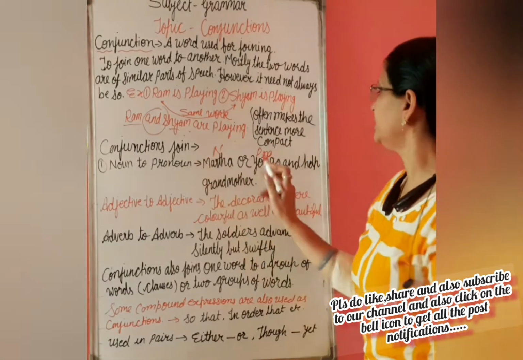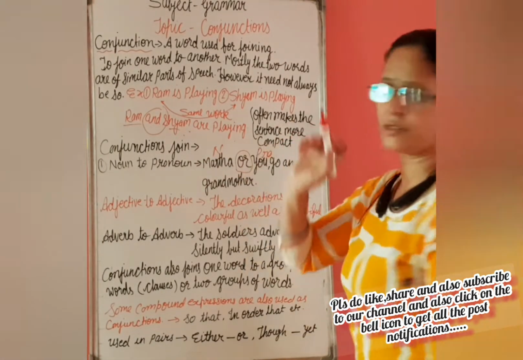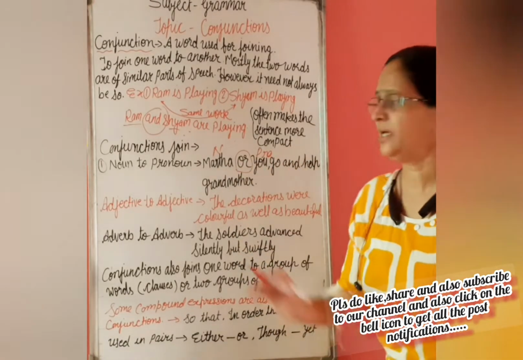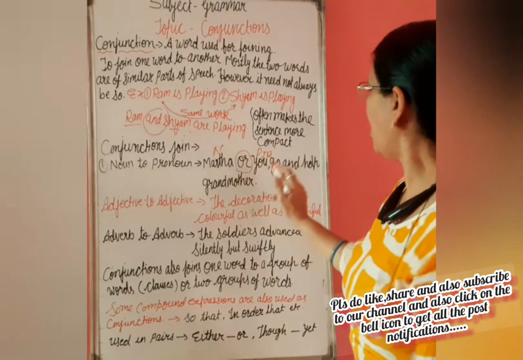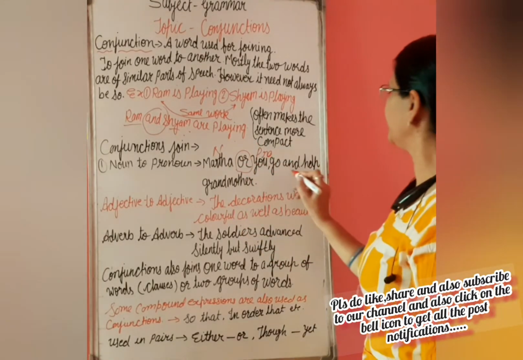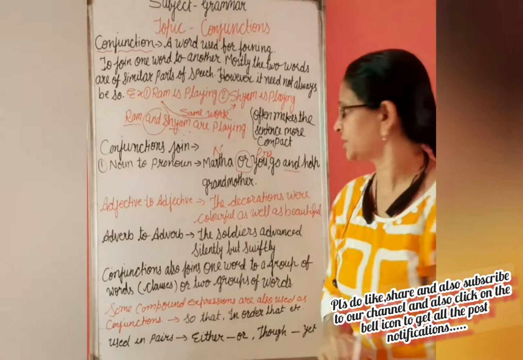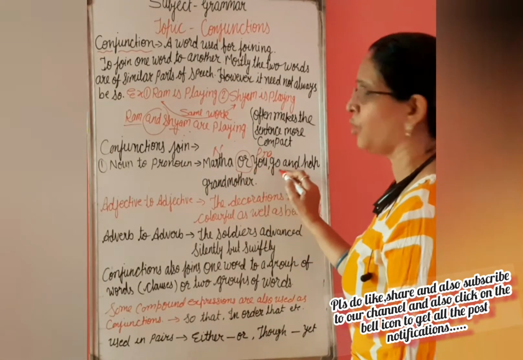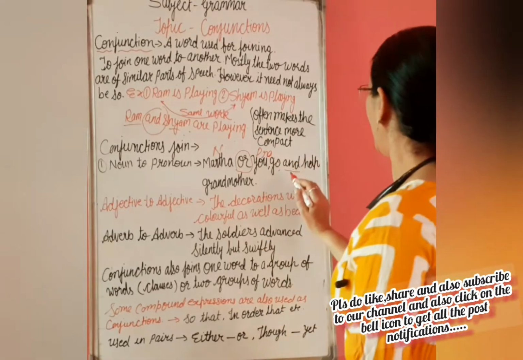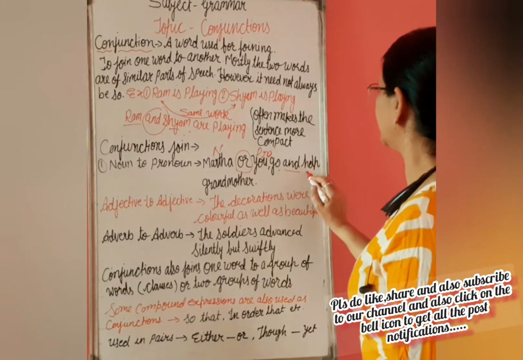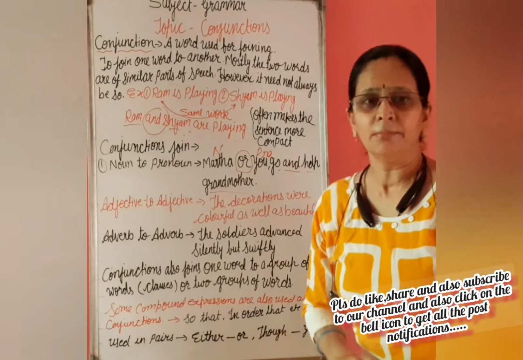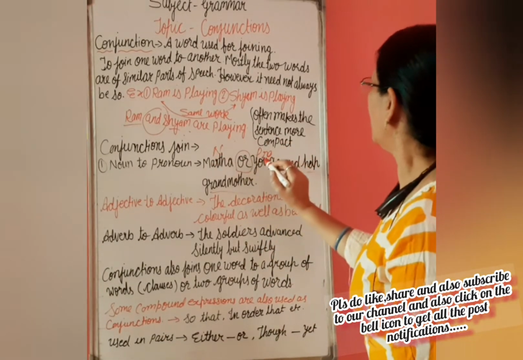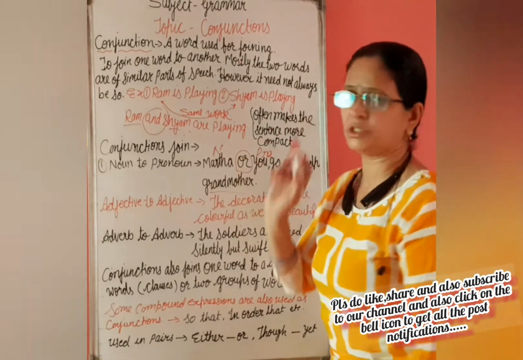We have joined them with the conjunction or. Or is giving you substitution, means either Martha or you. Here and is also a conjunction, which is joining two sentences. Martha or you go is one sentence, and and is joining another sentence, help grandmother. So here we have connected noun and pronoun with a conjunction.